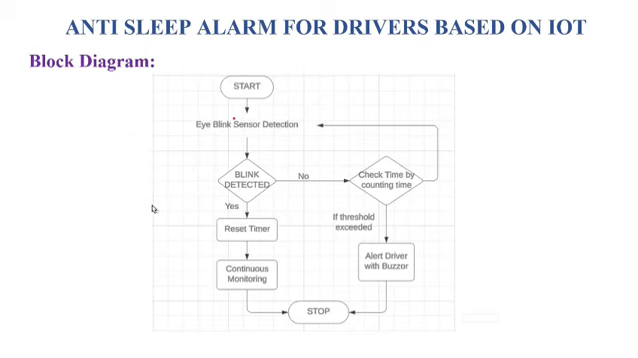Here is the block diagram of our project and the flow of how the data moves. Here is the eye blink sensor detection chart. If an eye blink is detected, the timer keeps resetting, and continuous monitoring is carried out. If the eye blink is not detected, it keeps counting. If it exceeds the threshold time, the alert will be sent to the driver and the moving vehicle will be slowly stopped. And here is the complete flow chart. Next slide.